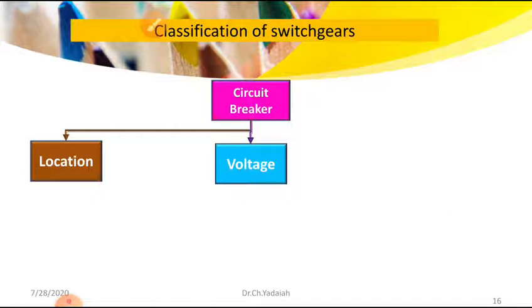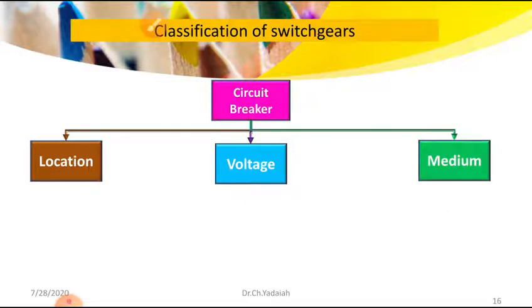These are the different types of breakers based on these voltages: low voltage, medium voltage, high voltage, extra high voltage and ultra high voltage breakers. We will see the voltage ranges later. Now, based on the medium: which type of medium are you going to use to nullify the arc which is raised during closing and opening inside the breaker?